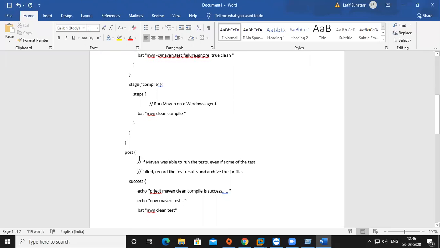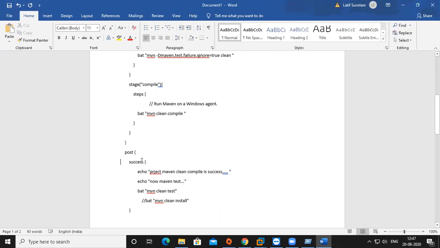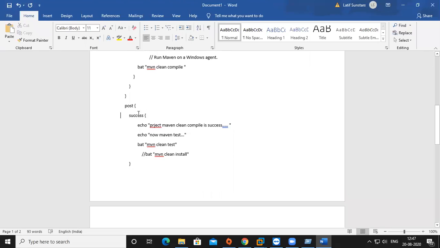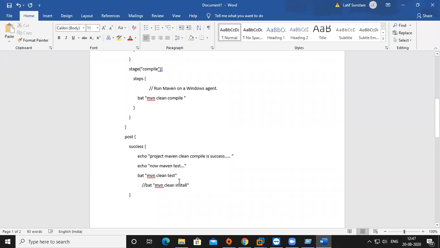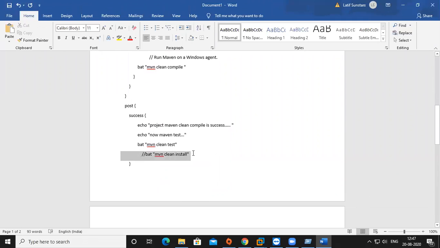Now I'm going to post. Post means what happens after the stages complete, whether successful or failed. I declare first the success. If success, the project Maven clean and compile is successful. Now Maven test is going on. Then the Maven test is completed.